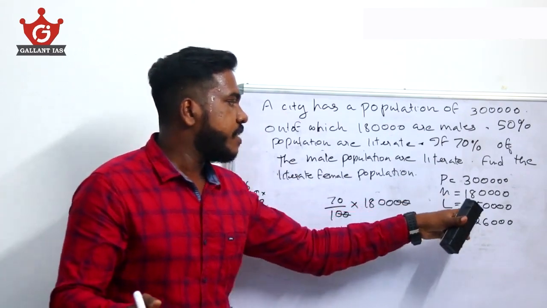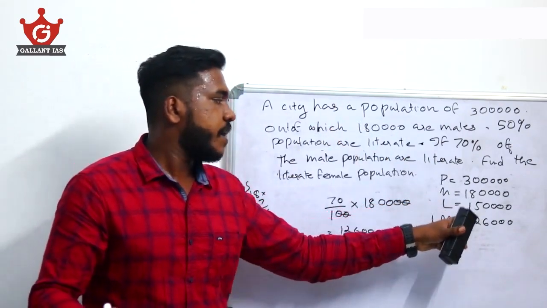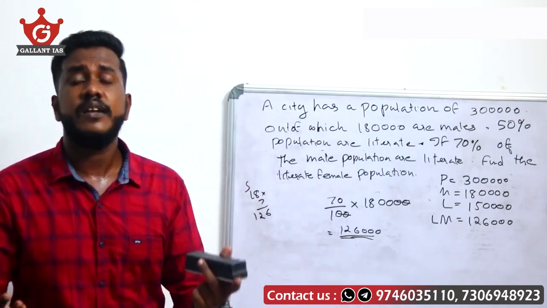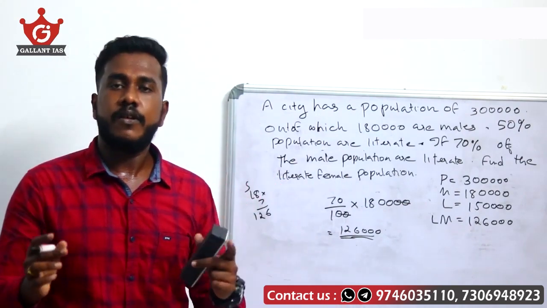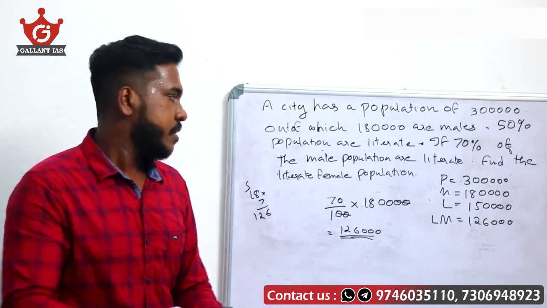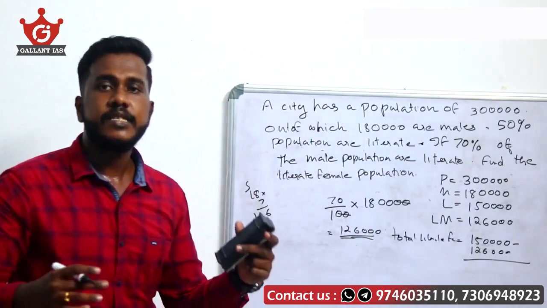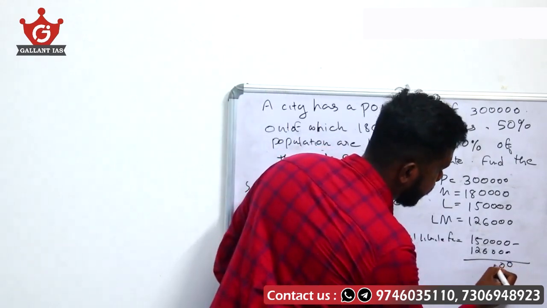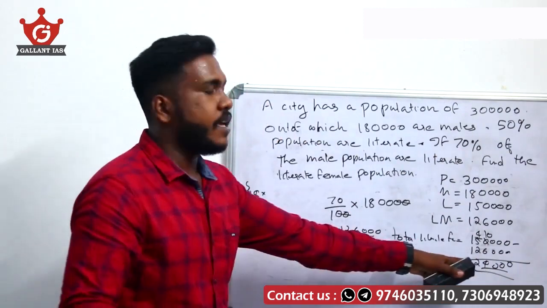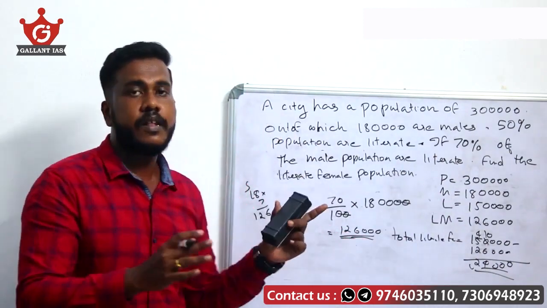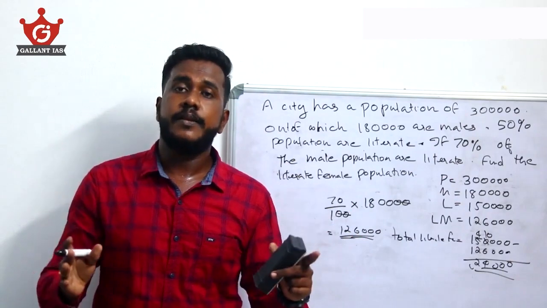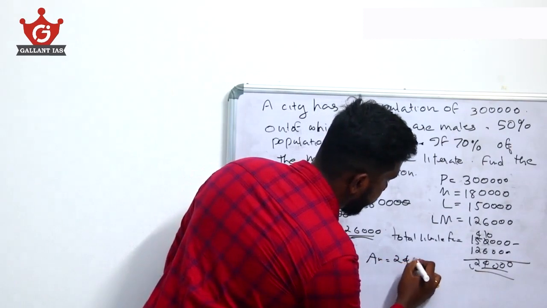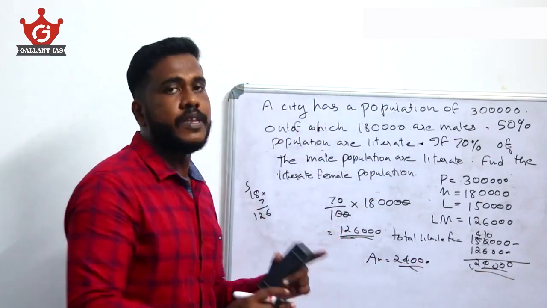That means 1,50,000 minus 1,26,000 gives the total number of literate female population. On solving this, we get 24,000. So the total female population who are literate is 24,000. Our answer is 24,000. The total literate females are 24,000.